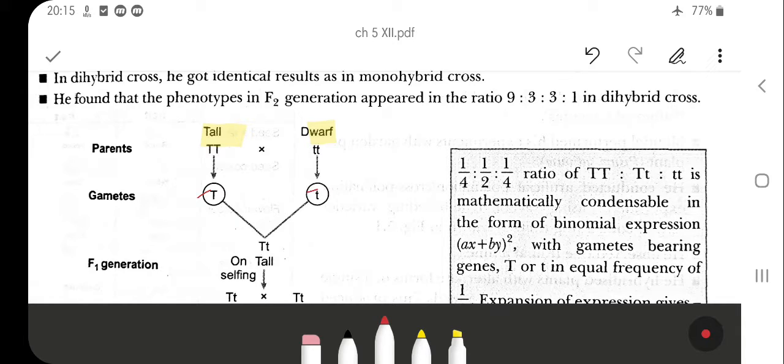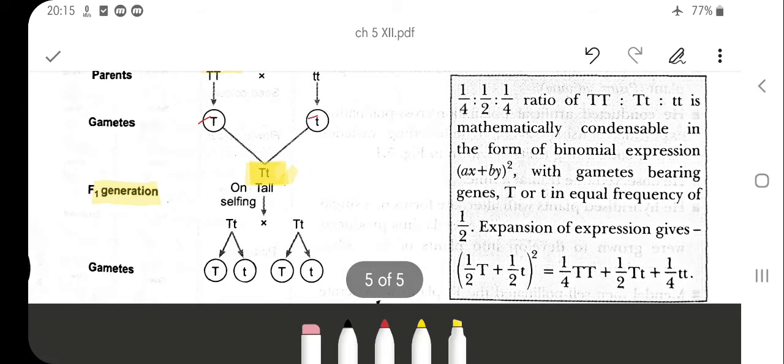During the cross pollination, they will get a new plant in the F1 generation, and phenotypically, meaning how it looks, that is a tall plant. So all the plants of the F1 generation are tall in external makeup.